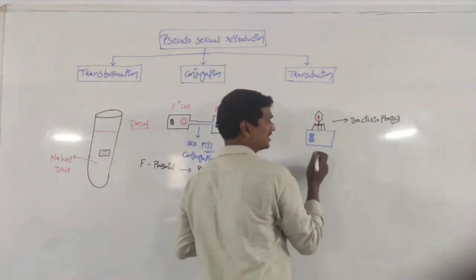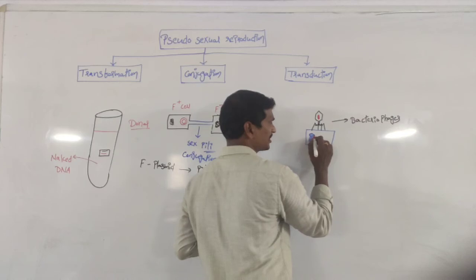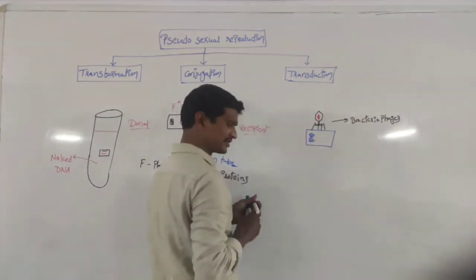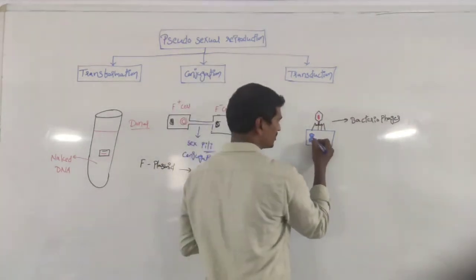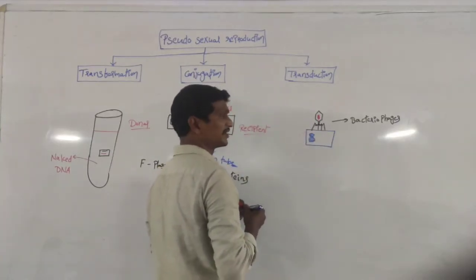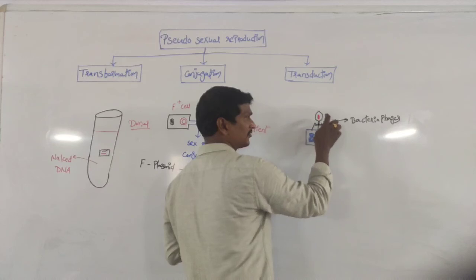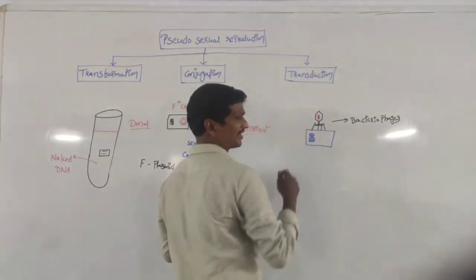The genetic material within the bacteriophage is transferred into the bacteria. I'll explain step by step. This is the bacterial genetic material and this is the viral genetic material. The viral genetic material is transferred from the virus to the cytoplasm of the bacteria.